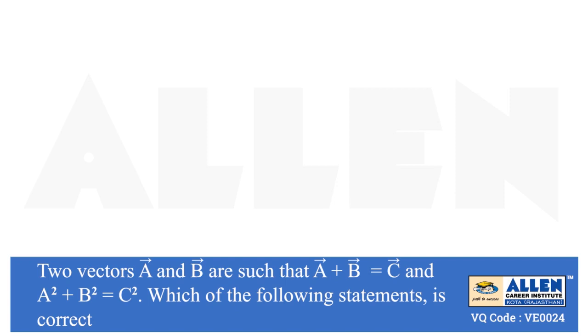Two vectors, A vector and B vector, are such that A vector plus B vector equals C vector, and A square plus B square equals C square. Which of the following statements is correct?